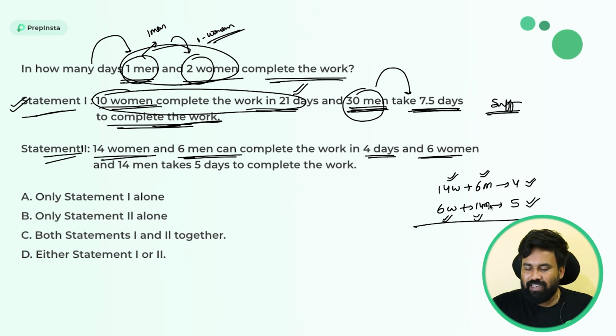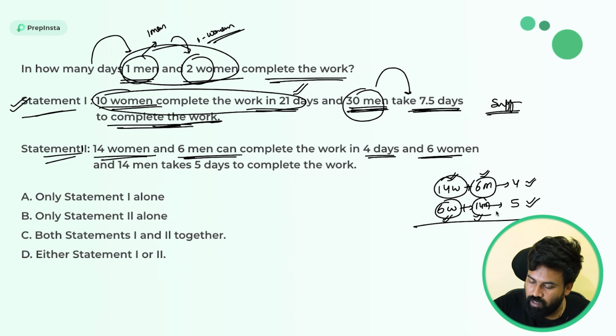Why? Because here the equations are not the same. For example, if you see, the numbers are different for the men and women. So these 2 equations are not the same. So you can find 2 different equations, 2 variables. You can find the 2 variable values, and if you know them, you can find the man's and woman's work also. Very simple. So with statement 2 alone also you can find.